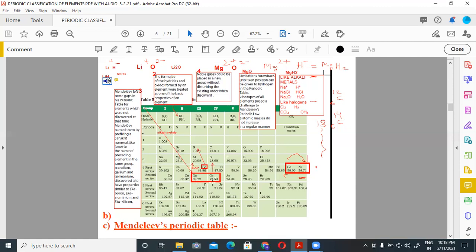Mendeleev left gap for these elements. They were not discovered at that time and discovered later. They have properties similar to Eka boron, Eka aluminum and Eka silicon. You can see here Eka boron, Eka aluminum and Eka silicon. So they were placed below these elements, already discovered elements. Gaps were left below these elements. And later on when these elements were discovered, they were placed below these elements which have similar properties.